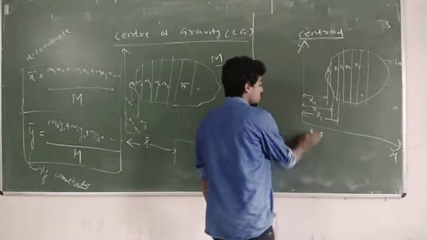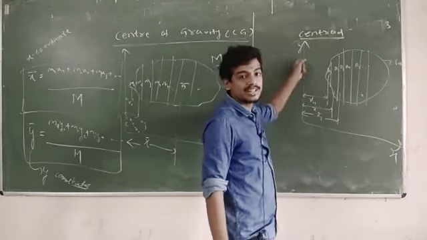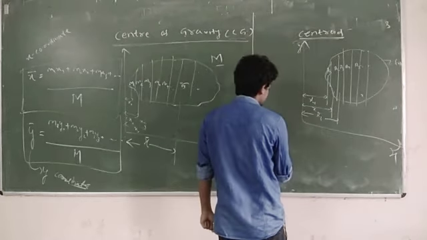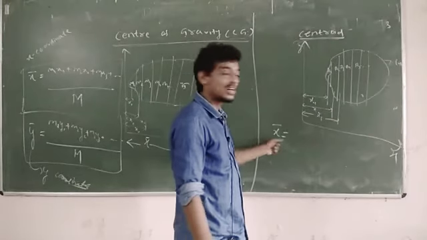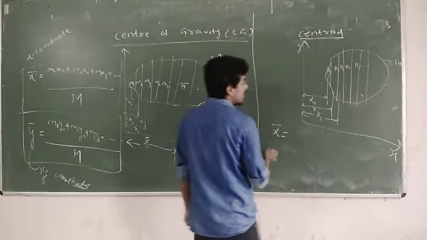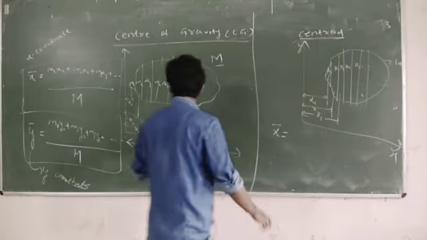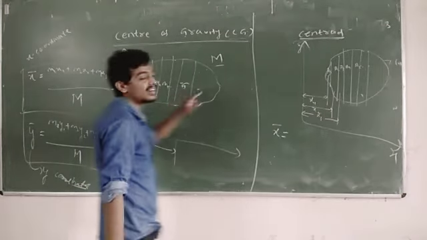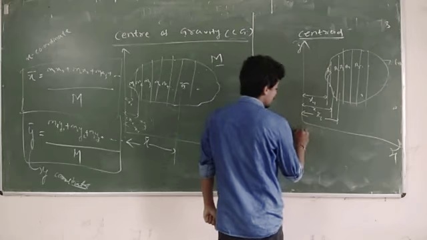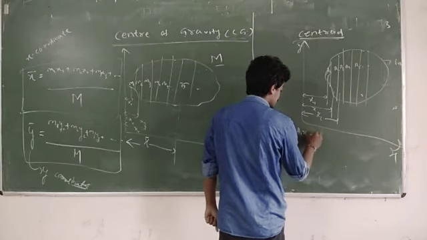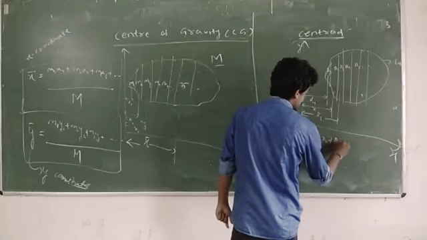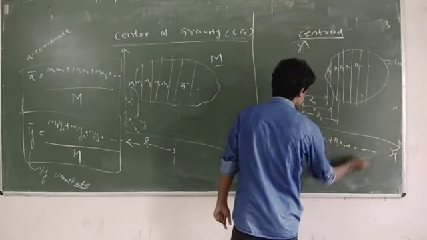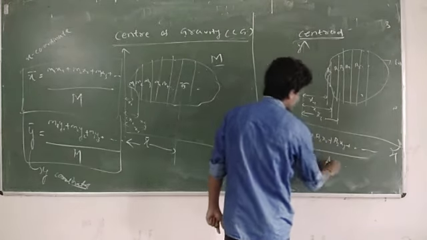Okay, so now how to calculate the centroid of that area? The same notation, I am taking x bar or y bar. How to calculate x bar? The same formula, only the mass will be replaced by area. So this will be A1 x1 plus A2 x2 plus A3 x3, like this it will continue, divided by total area.